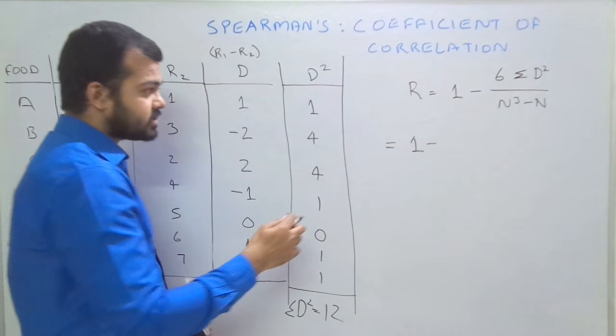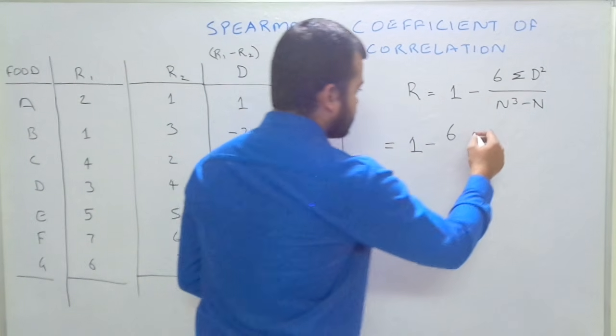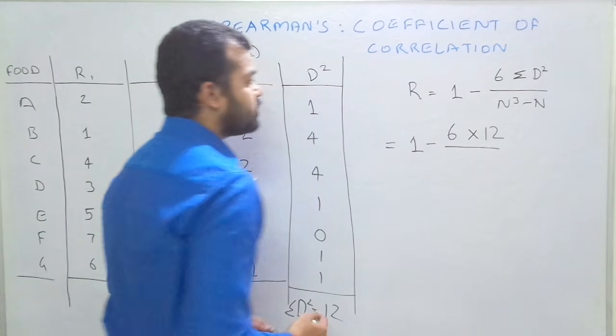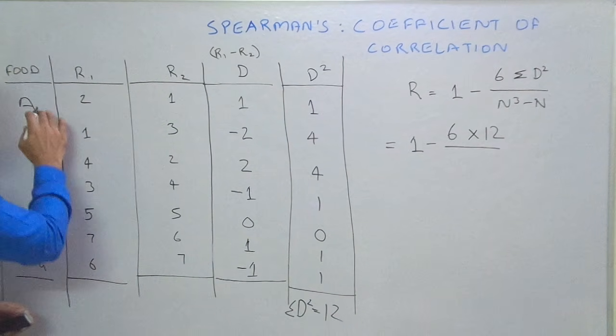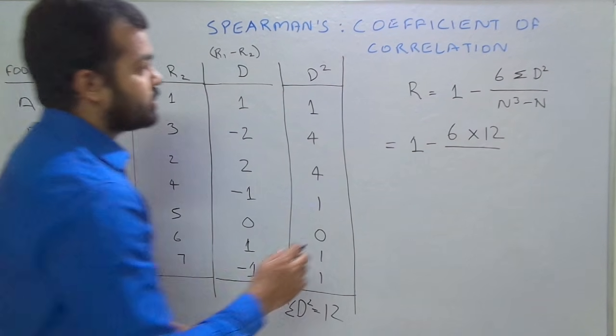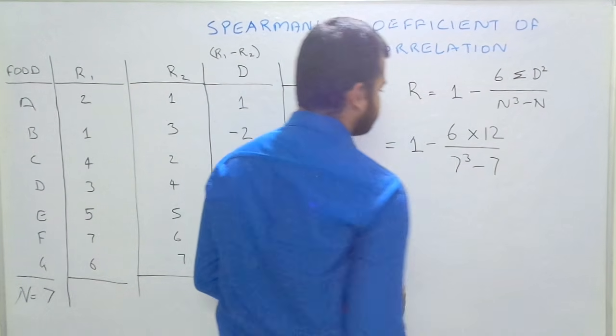1 minus 6, that is given in the formula, 6. Summation D square here is 12, so we will multiply with 12. Here n cube, n means the total number. So here 1, 2, 3, 4, 5, 6, 7. So we write n is equal to 7. So here we write cube of 7 minus 7.